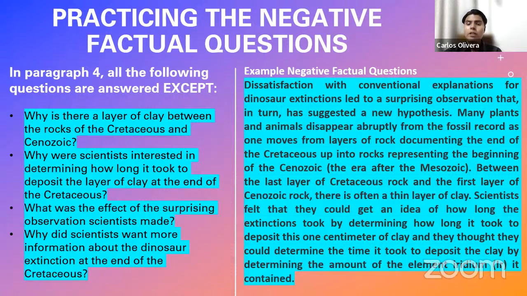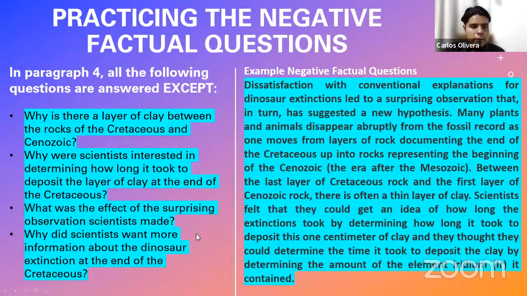As you can see here, dissatisfaction with conventional explanations for dinosaurs' extinctions led to a surprising observation that, in turn, has suggested a new hypothesis. So this is something that is discussed in the reading passage. Because, as I say, the observation they made, the discovery they made, led to something. To what? To a new hypothesis, okay? So it is discussed what was the effect of the surprising observation scientists made, right?